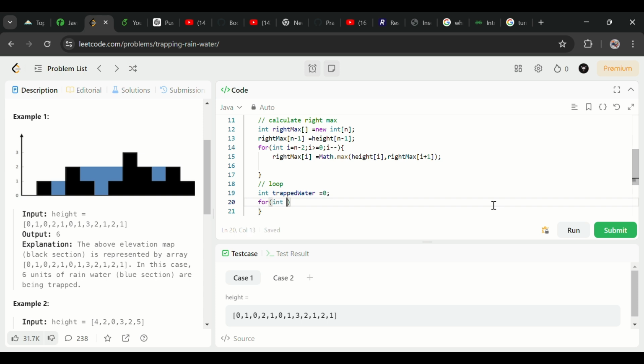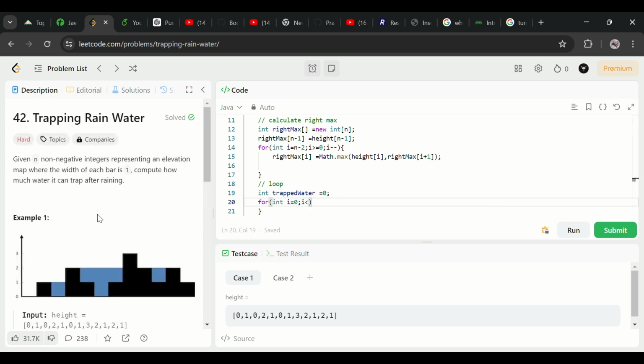But first I have to check what my water level is. You may ask, when I'm finding the trapped water, I'm subtracting my height from the water level. If I get a negative number, then what do we do? The first statement already says it is a non-negative integer. If any value is negative, you have to return 0. That's why I'm taking trap water equal to 0.